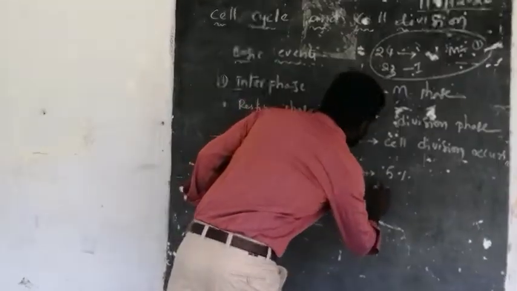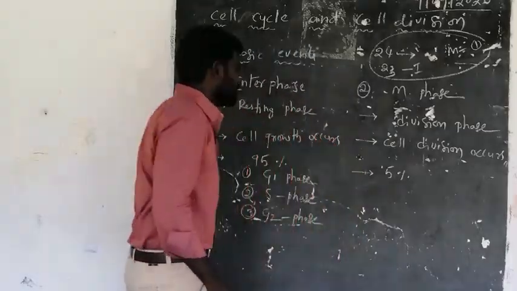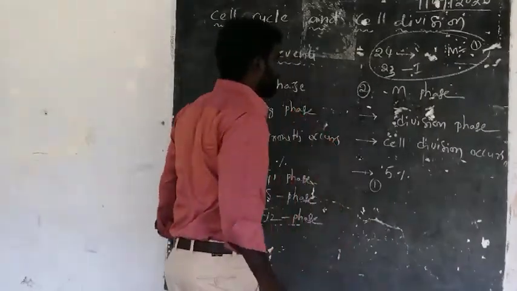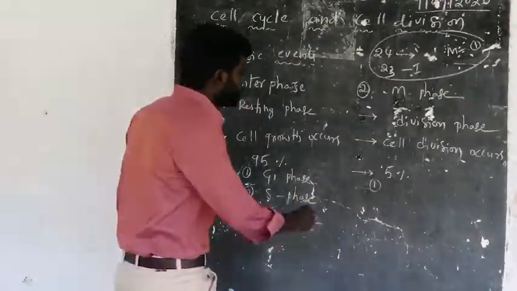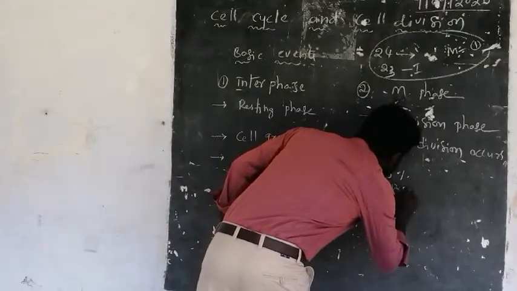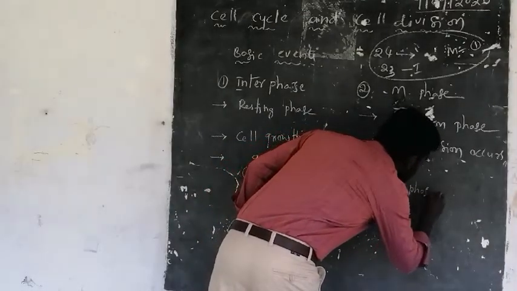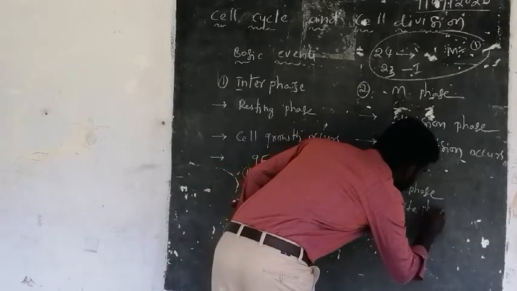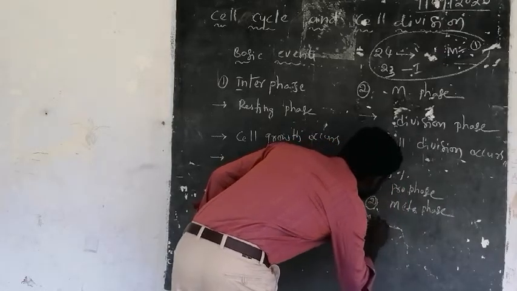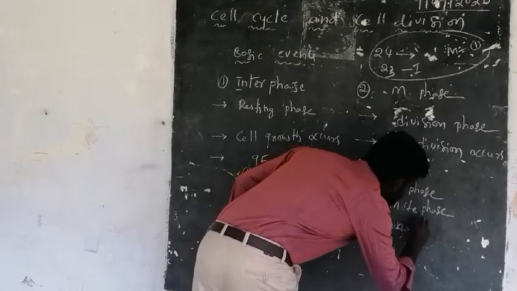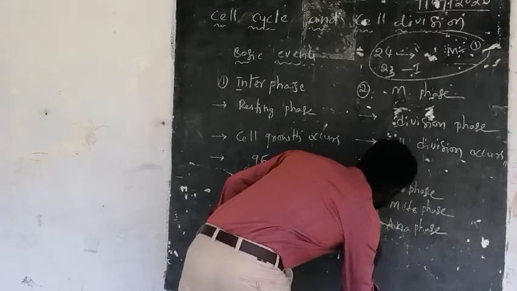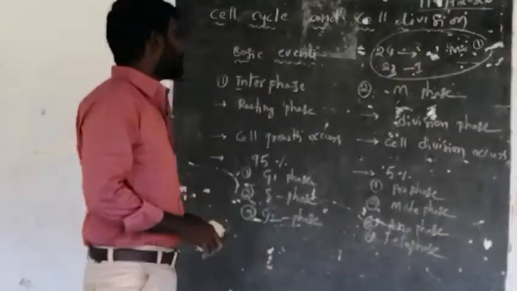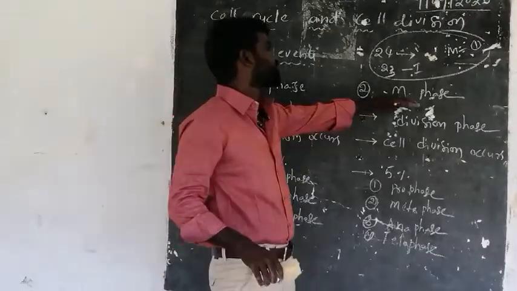And this M phase, or mitotic phase, is divided into 4 subphases. And what are those 4 subphases in M phase? They are prophase, metaphase, third one anaphase, and fourth one telophase. These are the 4 subphases which come under M phase.